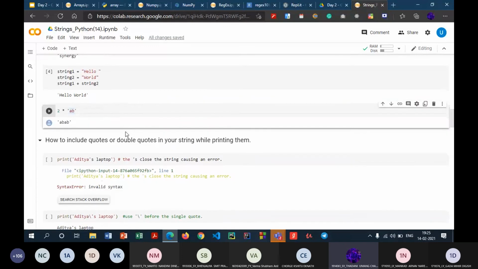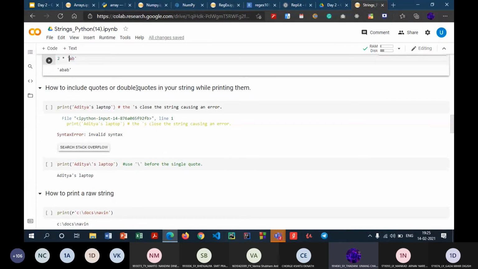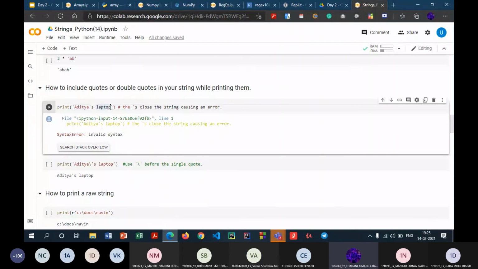Now, let's come on to quotation marks, which often create errors unknowingly in your program. This is something which you need to look at very carefully. Over here, look at this particular string, Aditya's laptop. We know that we can write strings using single quotes, using double quotes, and multi-line strings using three single quotes and three double quotes. What I'm doing is using single quotes over here. But the problem is I want this single quote to act as an apostrophe. So Aditya's laptop, that is what I want to convey.